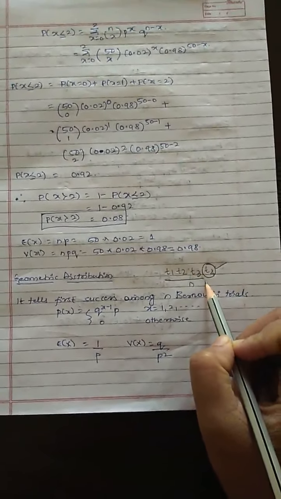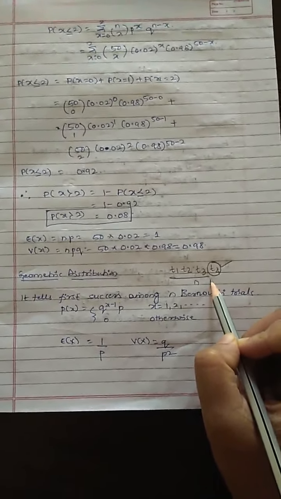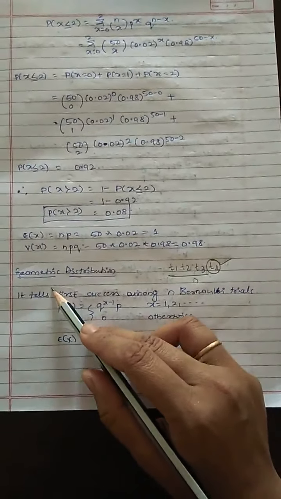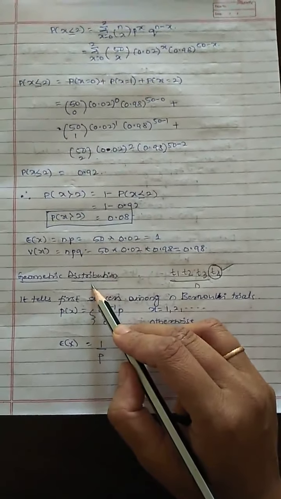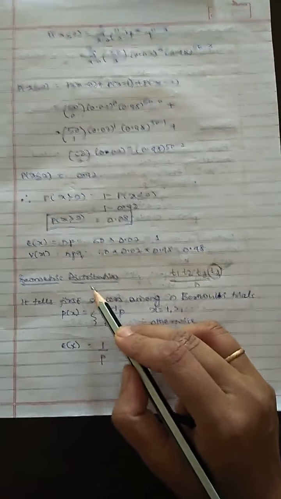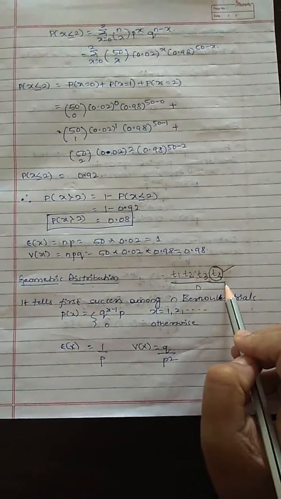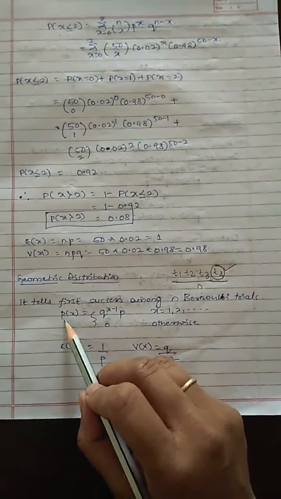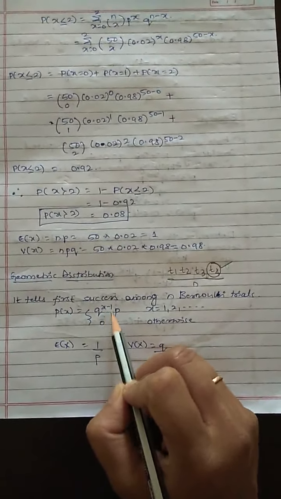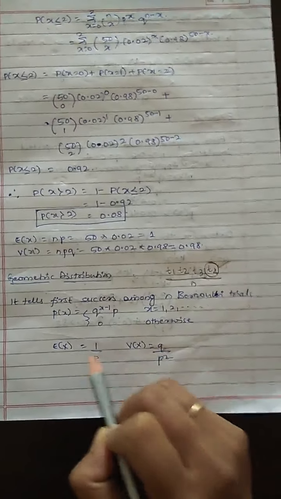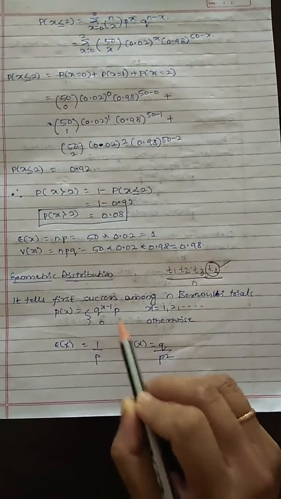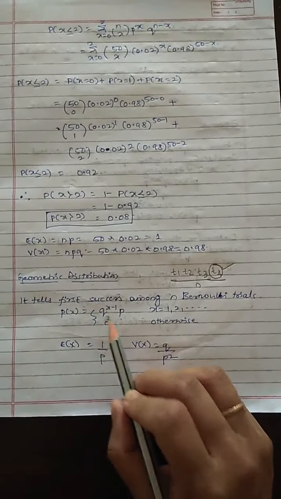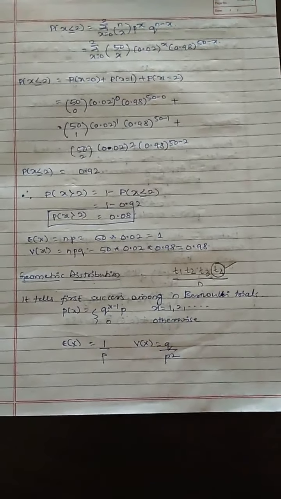In the exam they may tell you to find the first success for the given details. At that time you are going to use the formula of the geometric distribution. They may directly mention the geometric distribution, or they may say to find the first success for n Bernoulli trials. In that case, P of x is given by q raised to x minus 1 into p, then its mean and variance are given by this. What is p? Success probability. What is q? Failure probability. So this is what we are going to use in our formula.